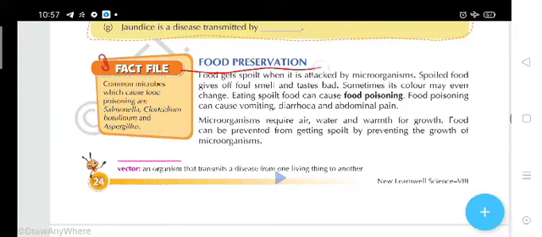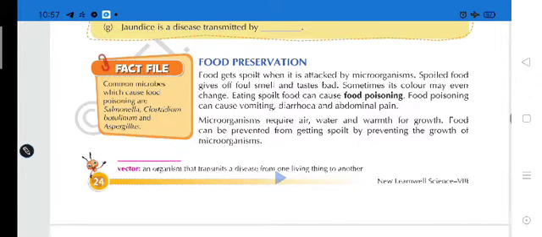As we know, students, food can spoil by the action of microorganisms. Is it right? Yes. Then what do we have to do? We have to protect the food, we have to prevent the food from getting spoiled by the microorganisms. So to protect the food, we have to use a method. This is called preservation.